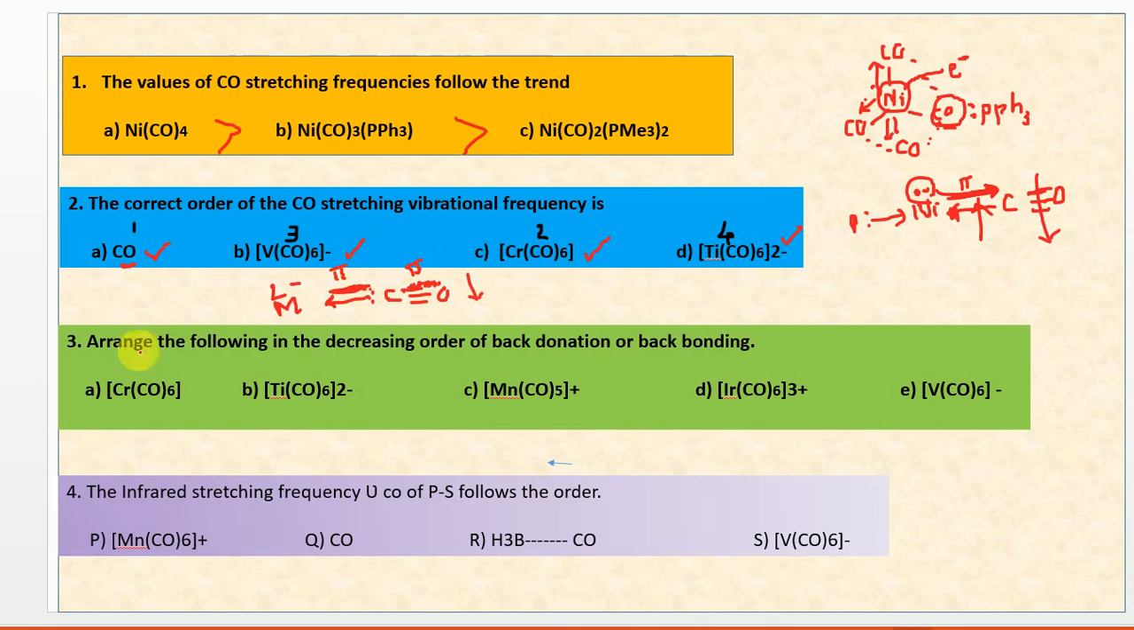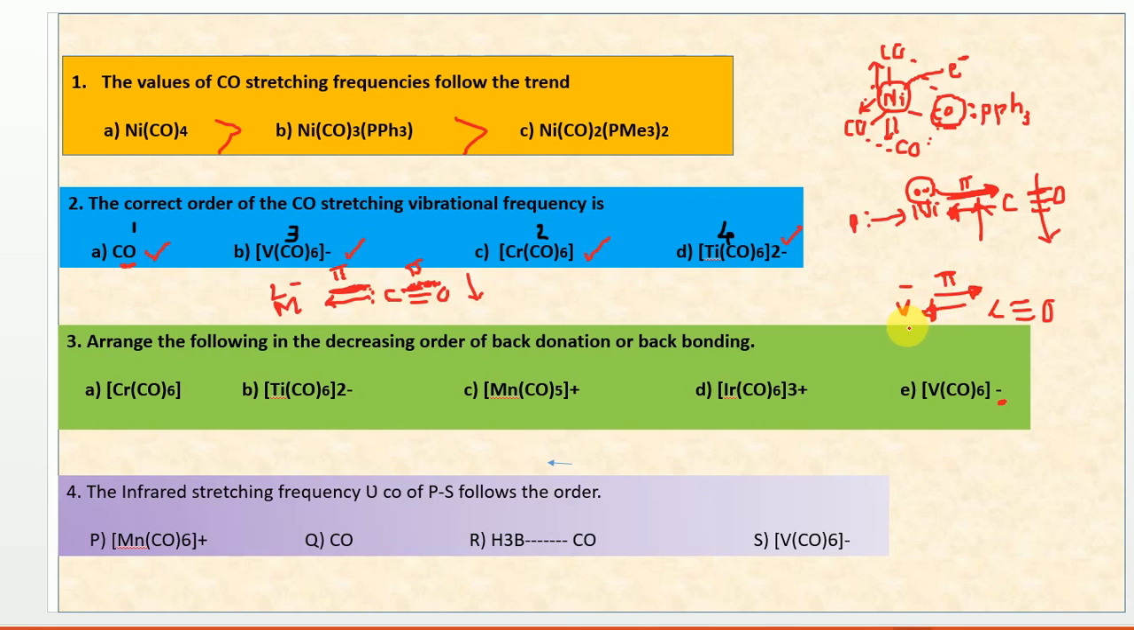So same concept here also. Next question, you see: among the following, arrange in decreasing order of back donation, or back bonding. So back donation, when will it decrease? As I said earlier, if the metal has negative charge, then back donation will be very high. For example, in the V(CO) case, the CO is donating a pair of electrons to the metal, and the metal also having a negative charge can easily give electrons back to the carbonyl. So this is back bonding.